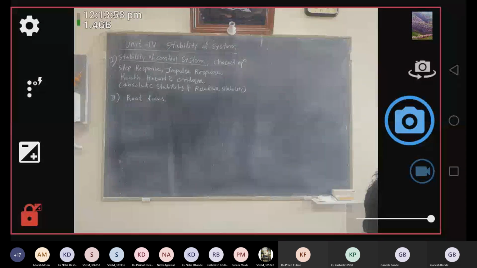But we have not directly commented on this stability part. The concept of stability is defined with respect to the input and the output of the system.